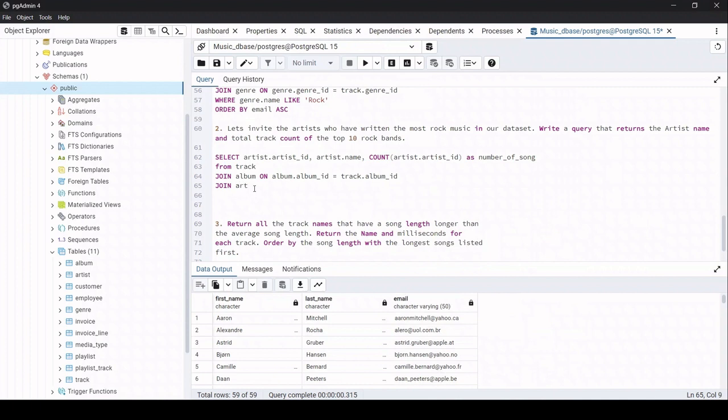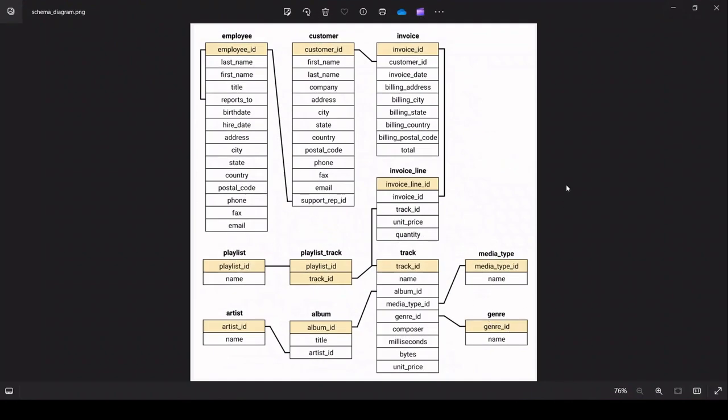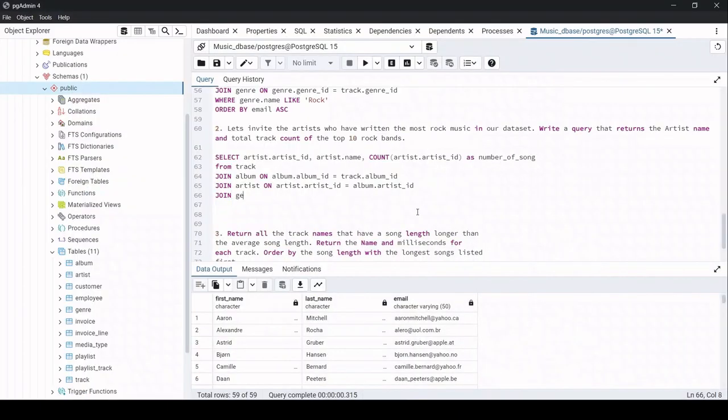Same here, join artist table on artist dot artist ID equal to album dot artist ID, okay? Now we have joined. Now we are yet to join the last one, that is the genre table, with the help of the genre ID, okay? So join genre table on genre ID is equal to track dot genre ID, okay?